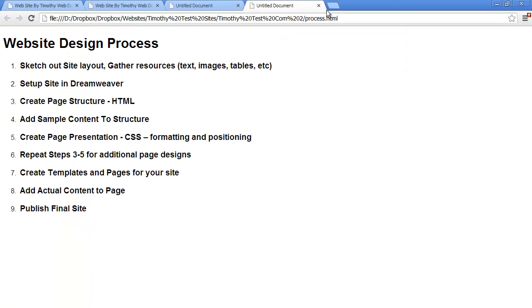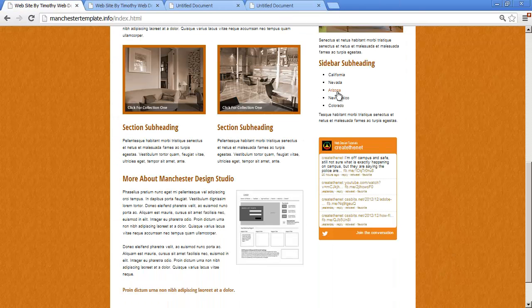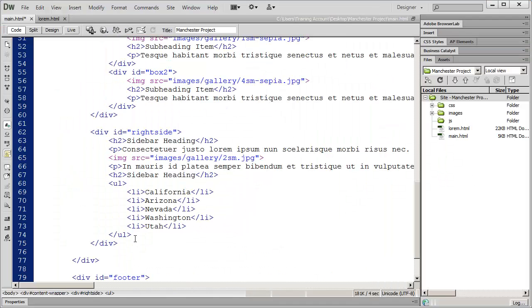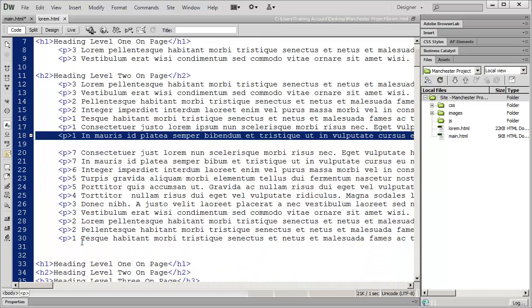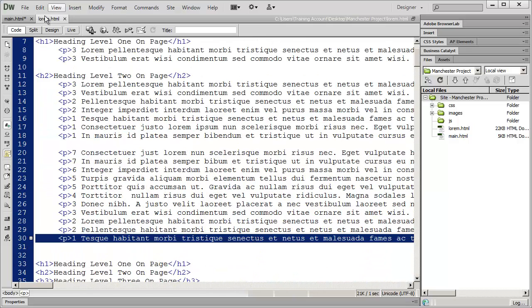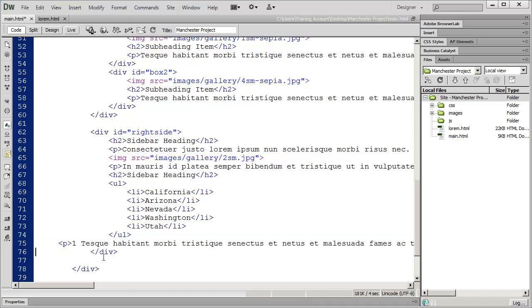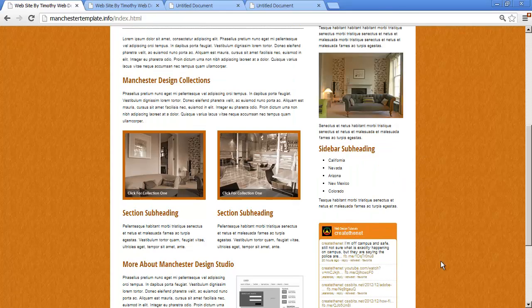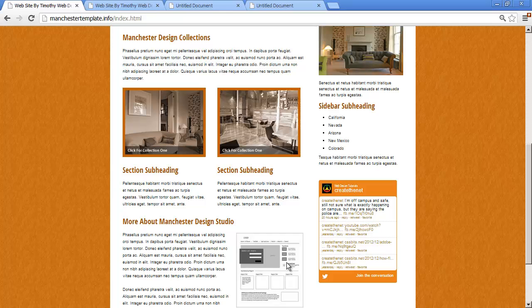And now again, let's go ahead and take a look at our project here. We've got another small paragraph below that, and then this Twitter widget that we're actually going to do a little bit later. So I'm going to go ahead and just place a small paragraph of text. We'll select this one right here underneath that unordered list. And then we'll save that. So now I have all the material except for this Twitter widget in my sidebar area.